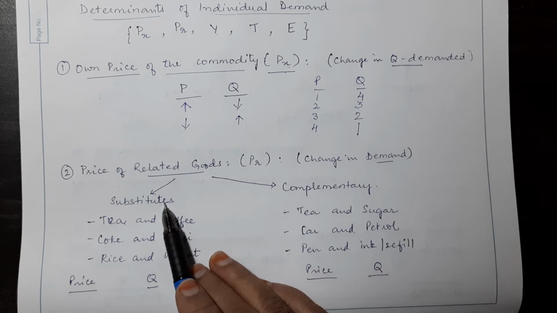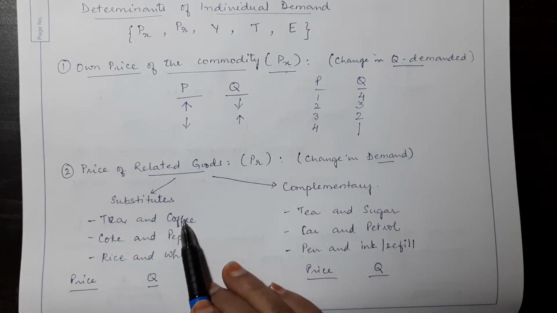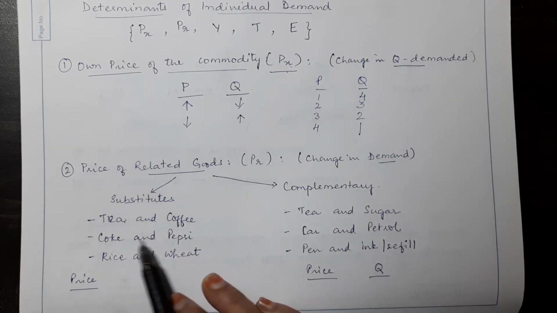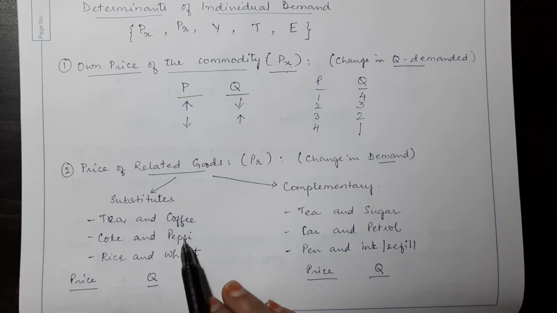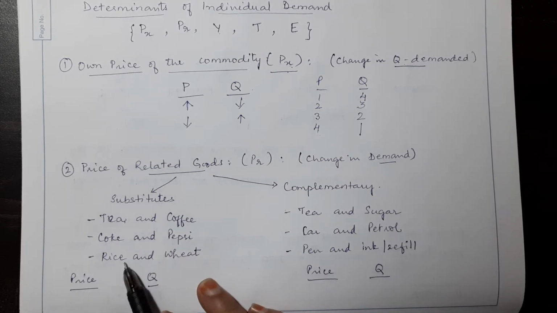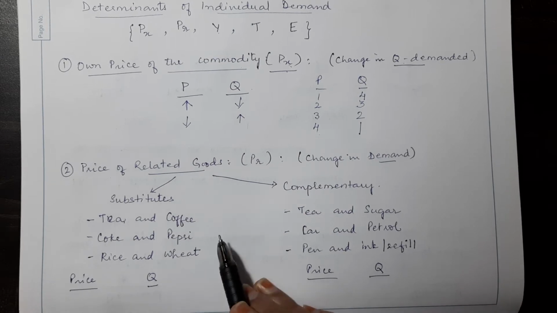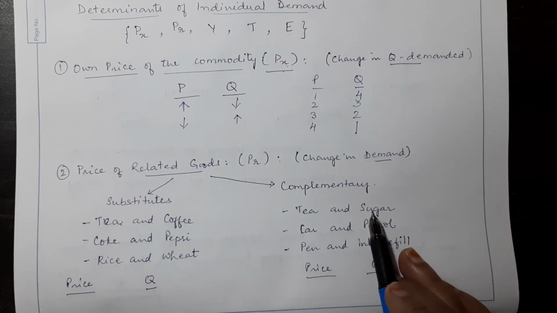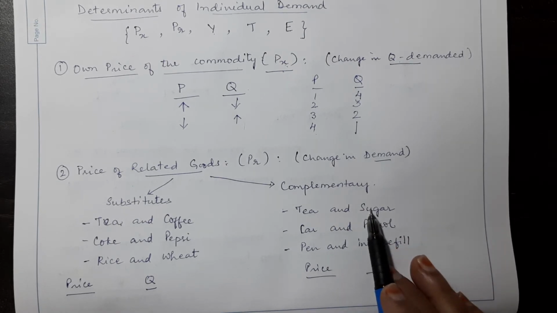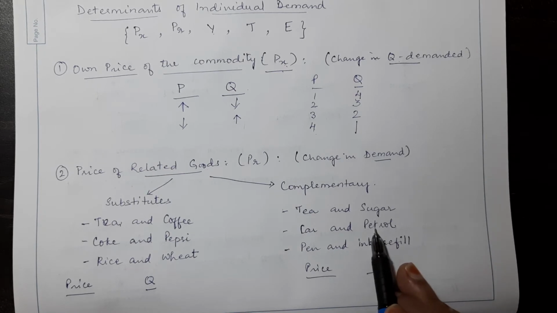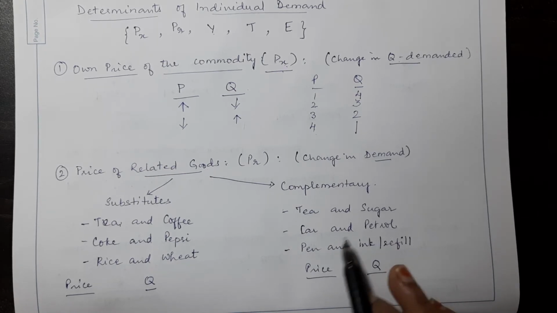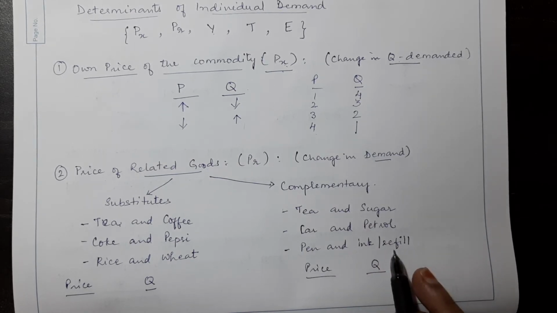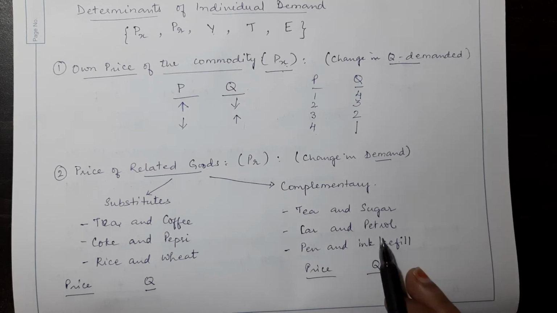Substitute goods, we can take examples of tea and coffee. If you're not interested in tea, you can substitute it with coffee, right? Similarly, we have Coke and Pepsi. Coke can replace Pepsi or Pepsi can replace Coke. Then the other example can be rice and wheat. So there are many such examples. Then complementary goods are tea and sugar. Tea and sugar are related. Similarly, car and petrol. So one's price affects the other. Then pen and ink or refill. Such goods are called complementary goods because they complete each other.